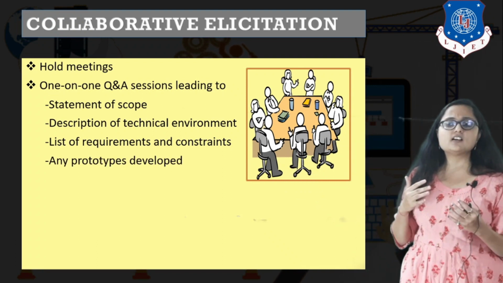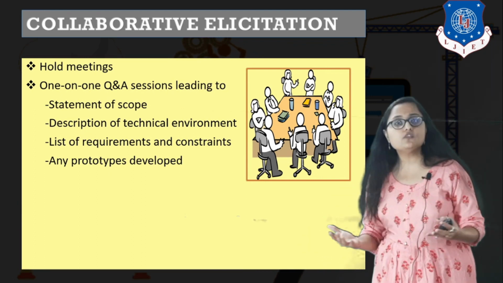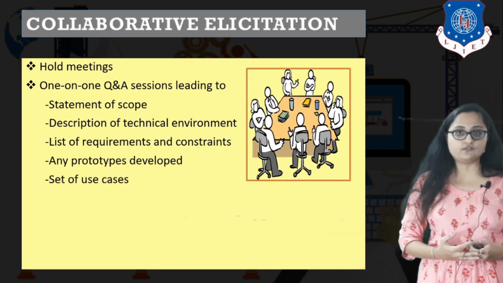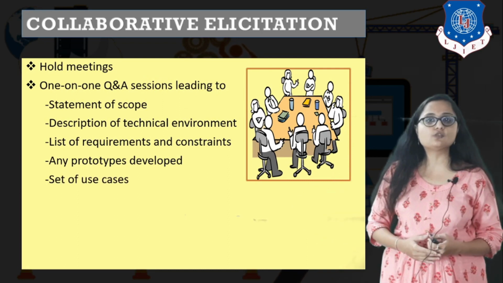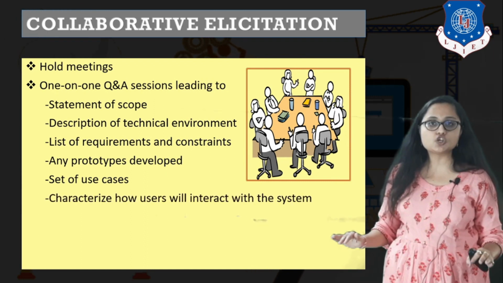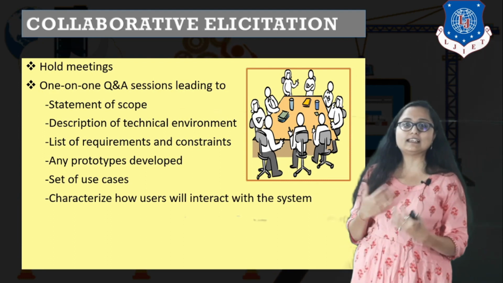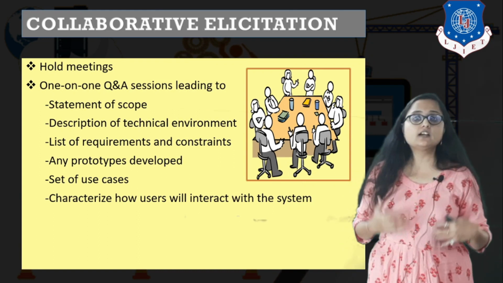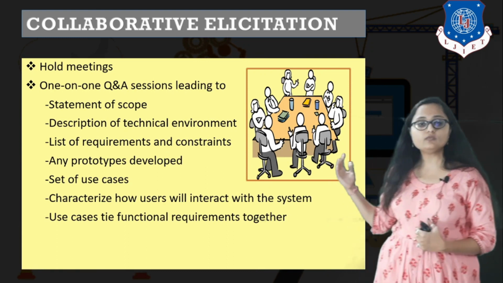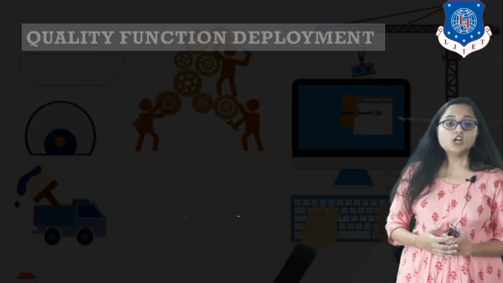And if there is a rough prototype, we are not talking about a working prototype, we are talking about a non-working prototype, the developer may show it during the elicitation phase. You may use use cases over here for better understanding of the functional requirements, not necessary at all, but you may. You have to characterize how the users will interact with the system in the elicitation phase itself, so that you may develop the use cases for functional requirements, right?